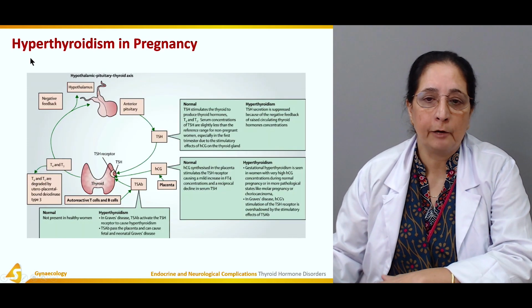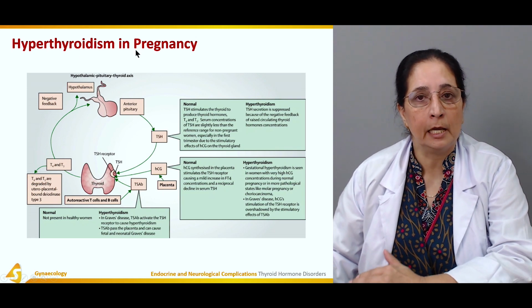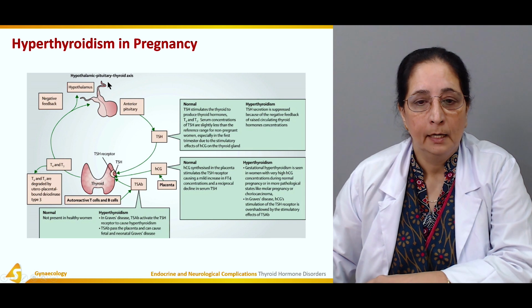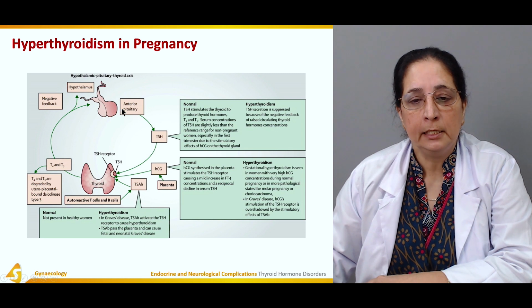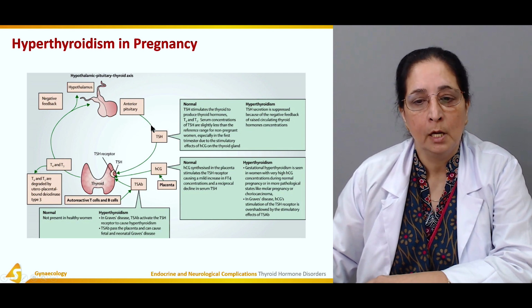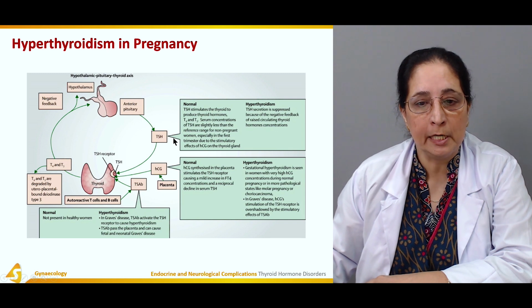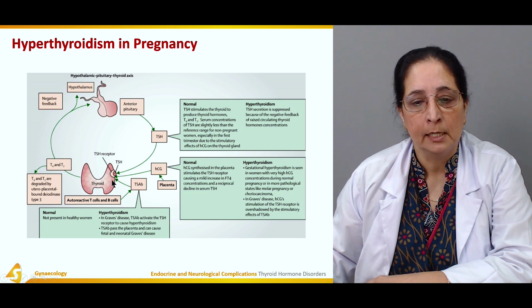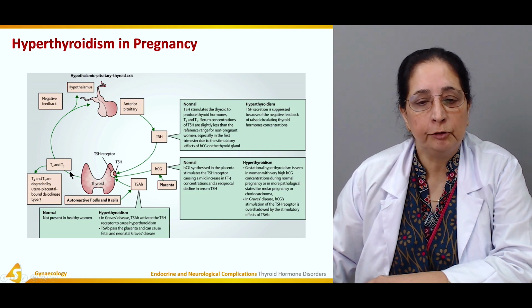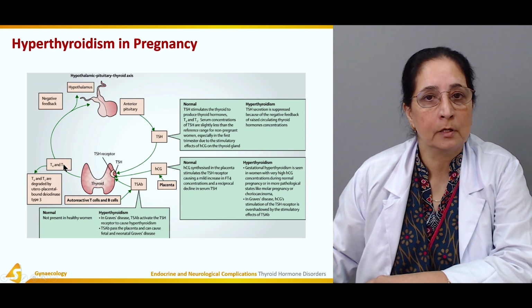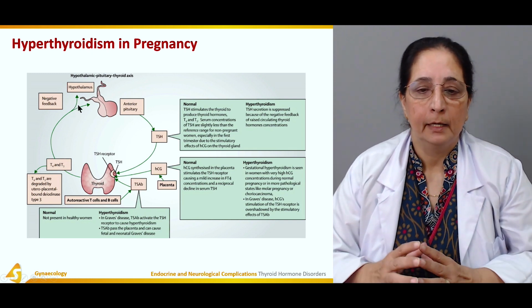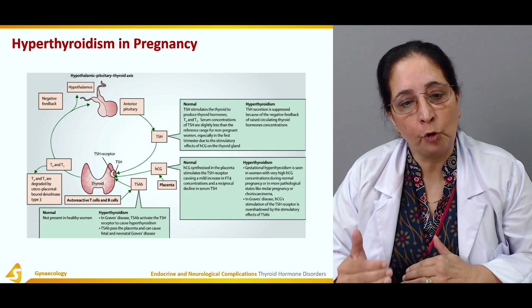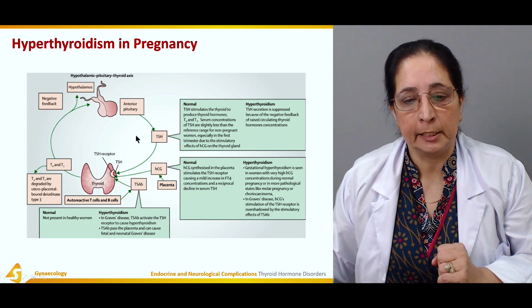Next, hyperthyroidism in pregnancy. This is the anterior pituitary gland. The anterior pituitary produces the hormone known as thyroid stimulating hormone. This thyroid stimulating hormone acts on the thyroid, and this produces T3 and T4, which are the thyroxine thyroid hormones, and they act on the pituitary gland and control the level of thyroid stimulating hormone.